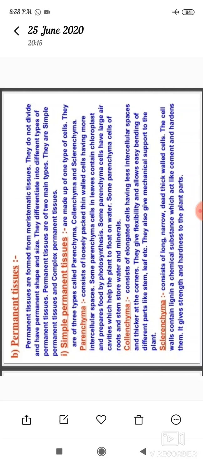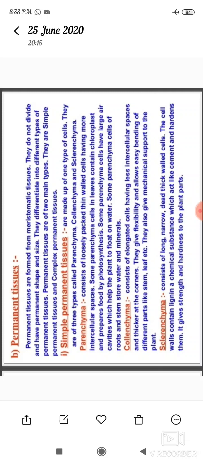And then permanent tissue. Permanent tissues are formed from meristematic tissue. They do not divide and have a permanent shape and size. They differentiate into different types of permanent tissue.